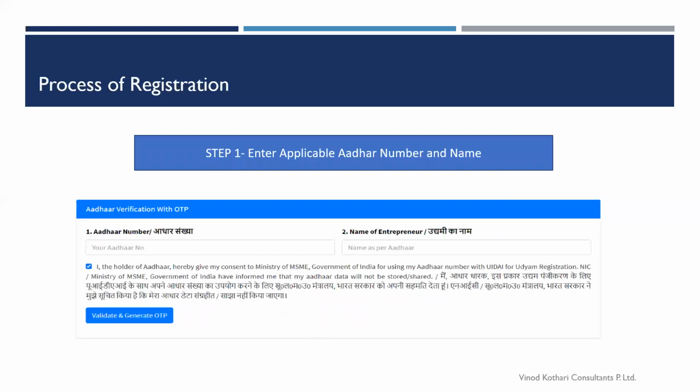Means here you do not have to fill the name of your MSME, but the person whose Aadhaar you are submitting. For example, if you are registering for proprietorship, the Aadhaar of the proprietor is required. In case of a partnership firm, the Aadhaar of the managing partner is required. In case of HUF, the Aadhaar of Karta is required. In case of company, LLP, society, cooperative societies, trust, in all these situations, the Aadhaar of the authorized signatory would be filled, and here the name of the person whose Aadhaar is submitted would be filled in.